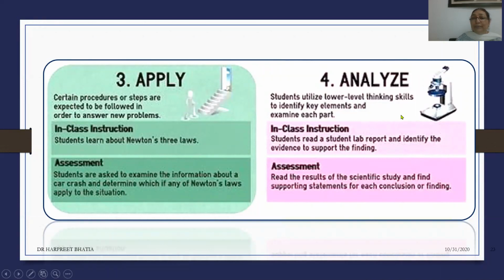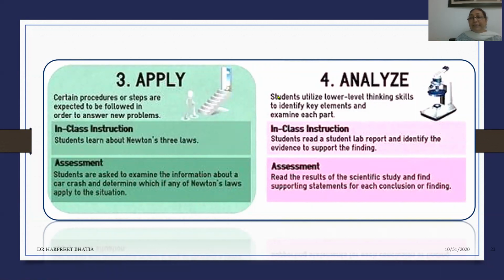The fourth one is analyze. So here you are going into a slightly higher level. If you remember, in the last video I had talked about the various higher order thinking skills. We had talked about remembering and understanding being the lower order, and apply, analyze, evaluate, and create being the higher level thinking skills.